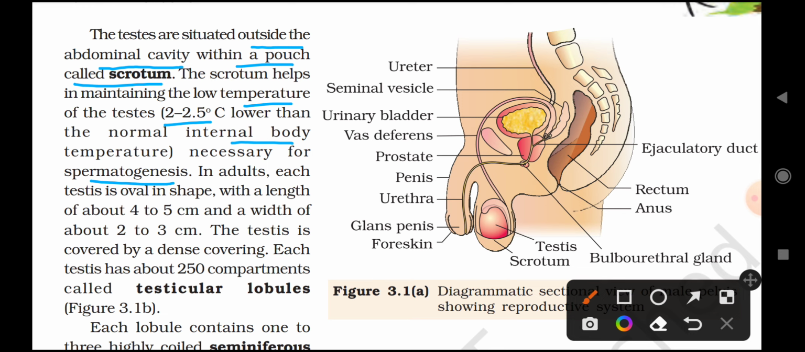In adults, each testis is oval in shape. இது ஷேப் பார்த்தீங்கன்னா ஓவலாக இருக்கும், with a length of about 4 to 5 cm and a width of about 2 to 3 cm. Okay, the testis is covered by a dense covering. Okay, the testis சுற்றி வந்து ஒரு dense covering இருக்கும். Each testis has about 250 compartments called testicular lobules.